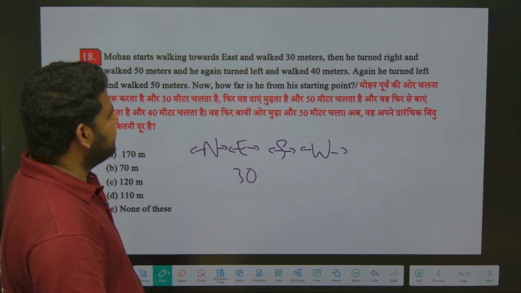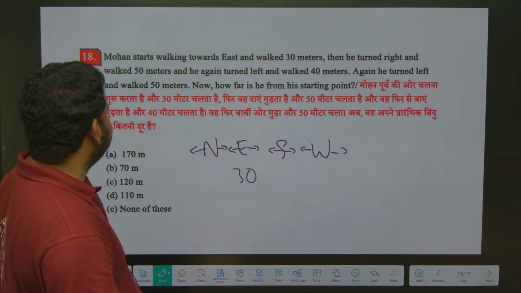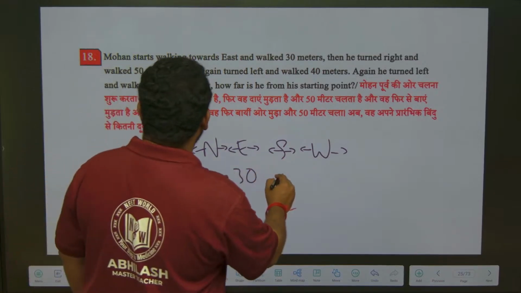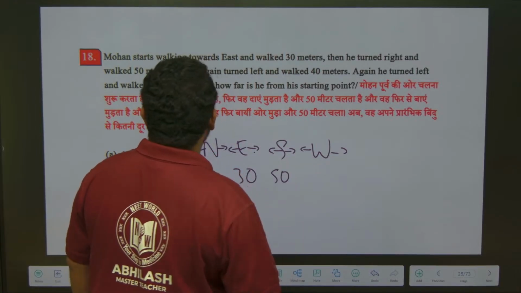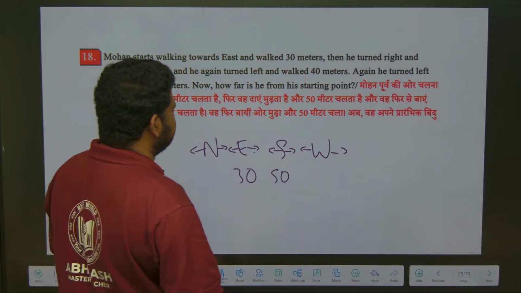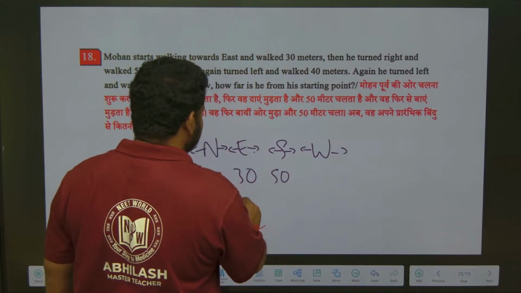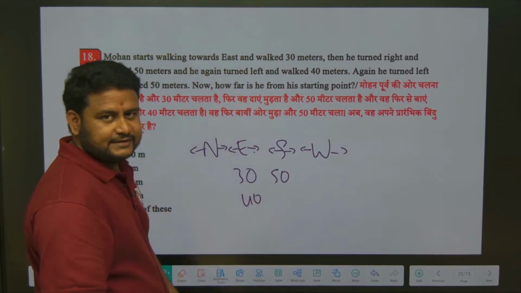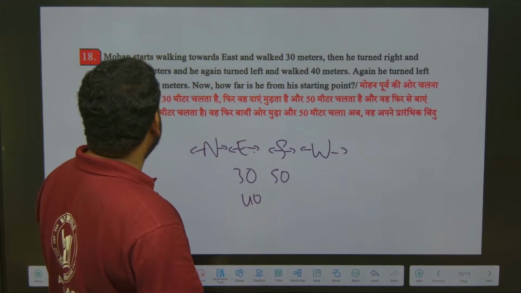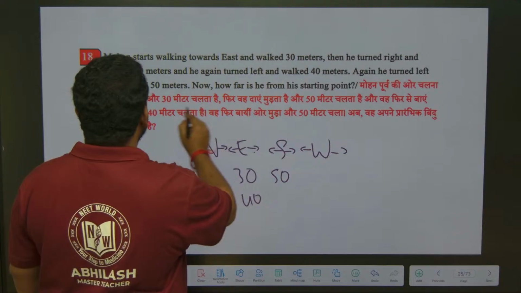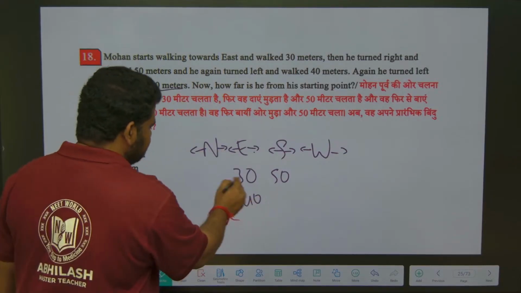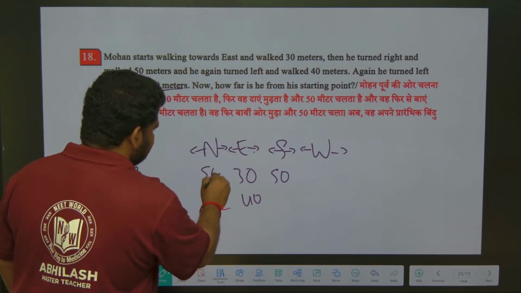So walk 30 meters, then he turned right and walked 50 meters. Turned right means he will move towards south, hand is this side. Okay, so 50 meters. And then again he turned left and walked 40 meters. From here left means it will come under east only, so it will be 40. Again he turned left and walked 50 meters. So left of east means it is under north, I should write 50.